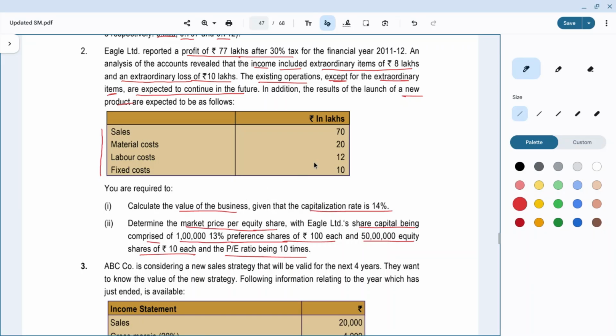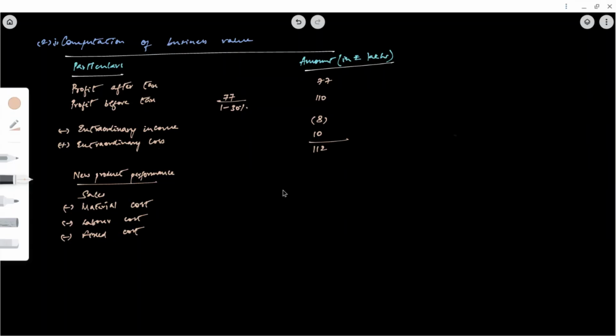What is sales? 70, material cost 20, labor cost 12, and fixed cost is 10. Rupees lakhs. What will be the value? It is 70 minus 20, 50, 50 minus 12, that is 38, 38 minus 10, that is 28. So profit in new product business will be 28.